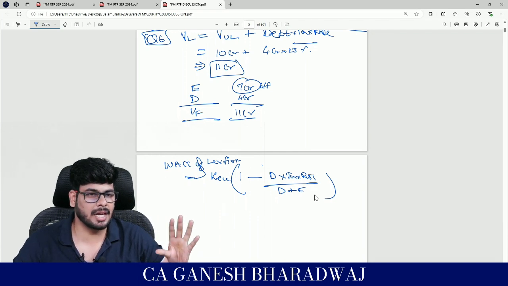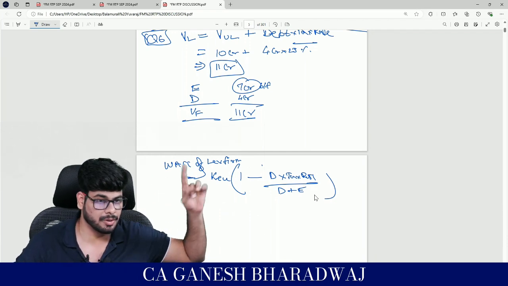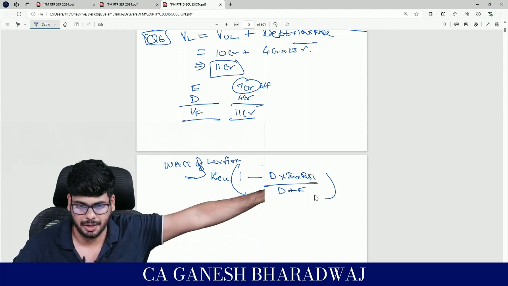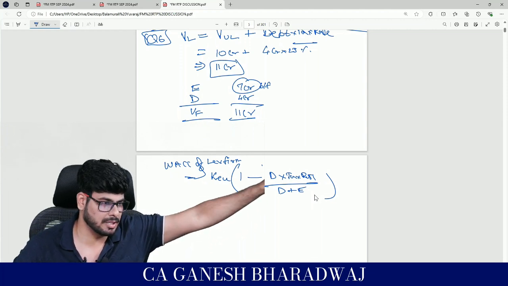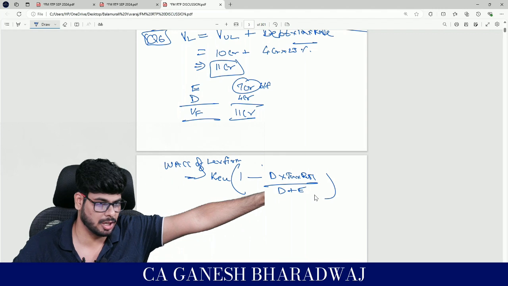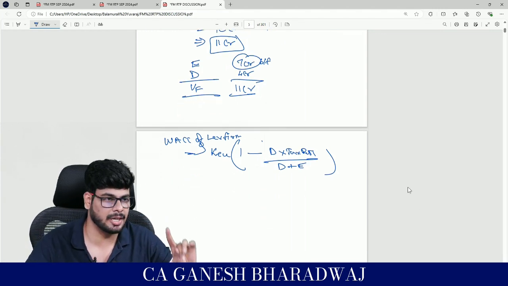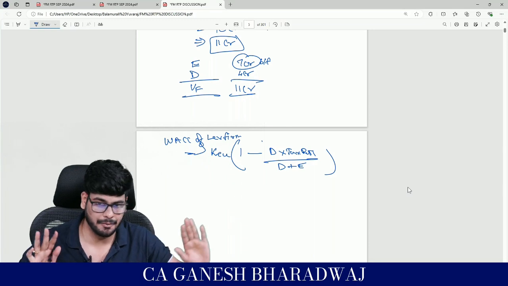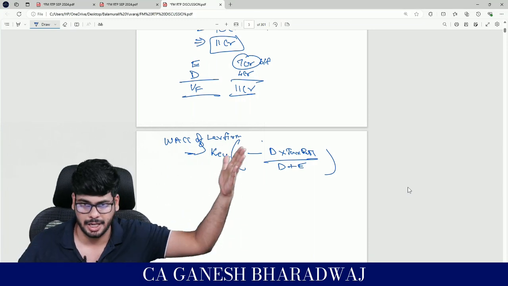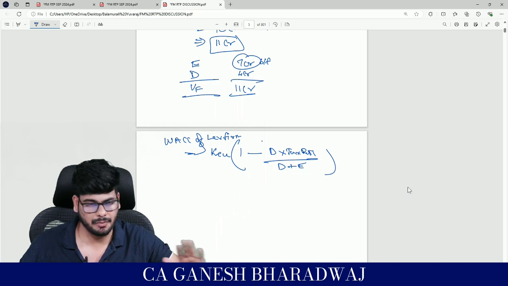Now this is related, if you derive it, to the trading on equity concept that we did, right? Because these guys have a tax shield and all that. This can be logically derived also, but right now we don't have the time for that. But yes, this is a logically derivable formula. Fine, guys, which I actually cover in my regular lectures, but right now we can't do it.